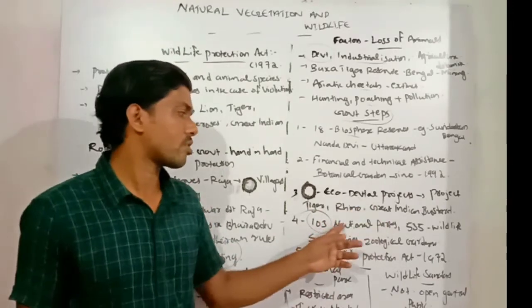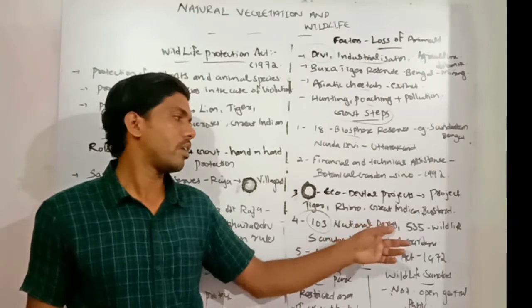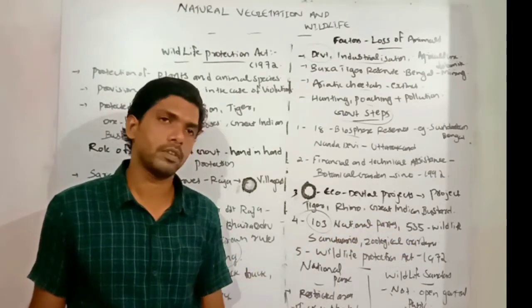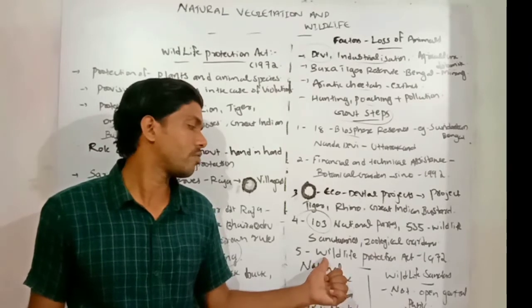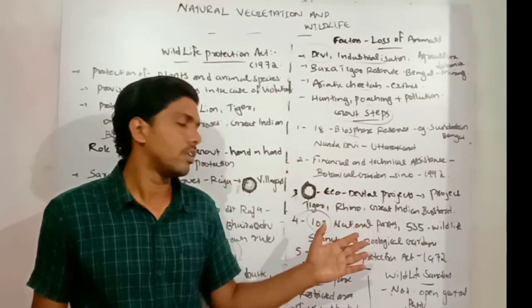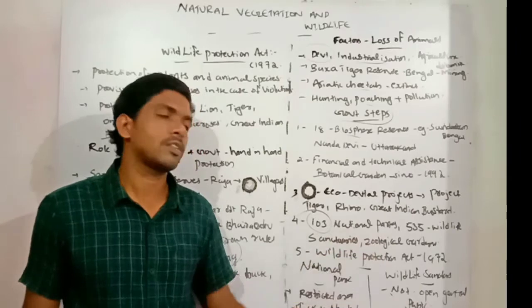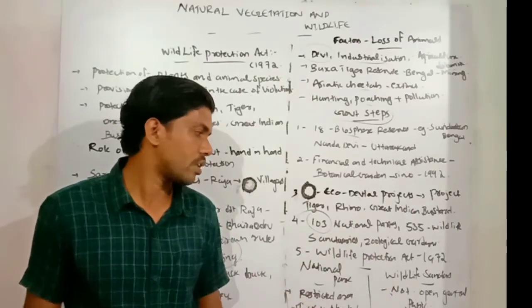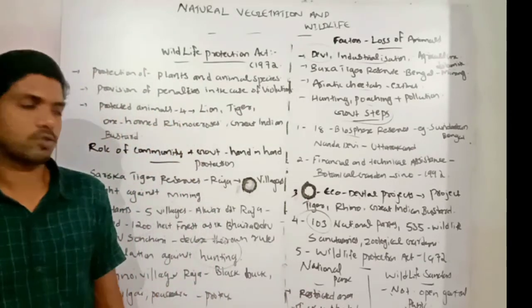Then 103 national parks, 435 wildlife sanctuaries and zoological gardens set up by the government. And fifth one, the Wildlife Protection Act passed in the year 1972. Then we can discuss the comparison between national parks and wildlife sanctuaries.